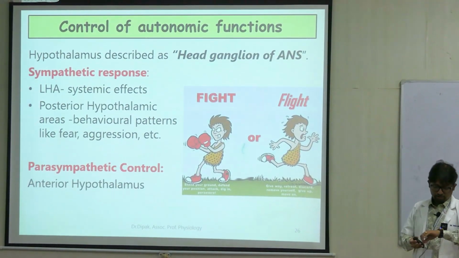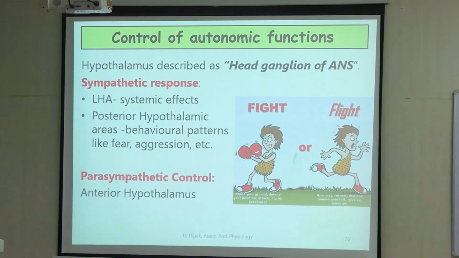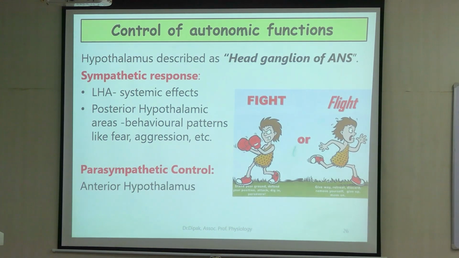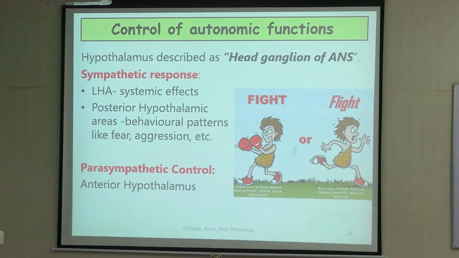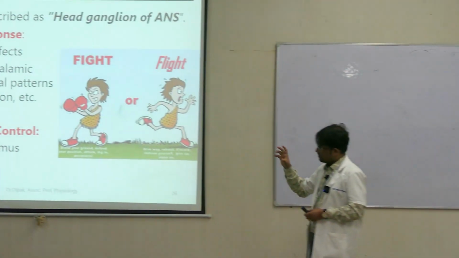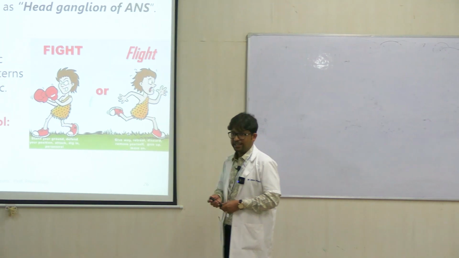Okay, control of autonomic functions. The hypothalamus is considered the head ganglion of the autonomic nervous system. You have learnt about sympathetic and parasympathetic time and again, but sympathetic and parasympathetic themselves are under the control of the hypothalamus.